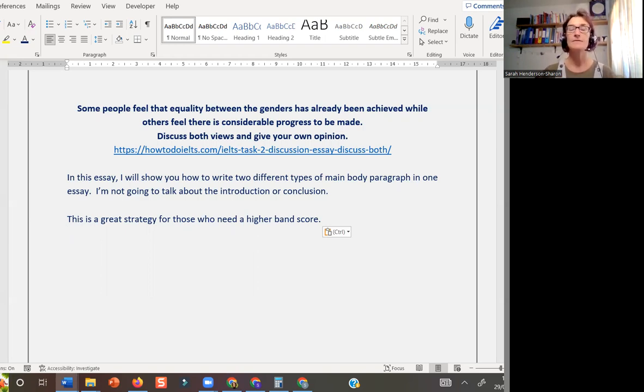Okay, so as you probably know, organization is super important in an IELTS essay. And it's not always easy to know how to do that, which is why I think it's really important to have paragraph structures that you can memorize and reuse wherever possible. So I'm going to start by showing you the easier paragraph structure first.